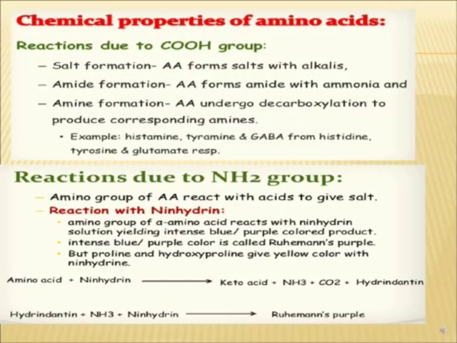Then further, the reactions due to the amino group. First is the reaction with ninhydrin. Ninhydrin is a reagent chemical which reacts with the alpha amino group of free amino acids or the N terminal of the proteins and forms a purple color complex, called the Ruhemann complex. This is a very sensitive test to detect the presence of a free amino group. It only detects the alpha amino group, the free amino group.